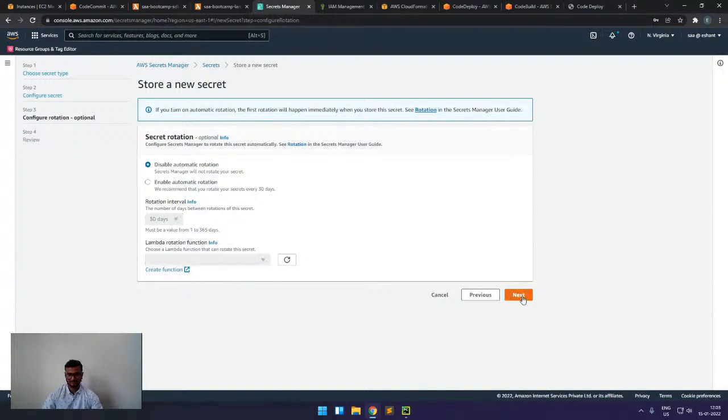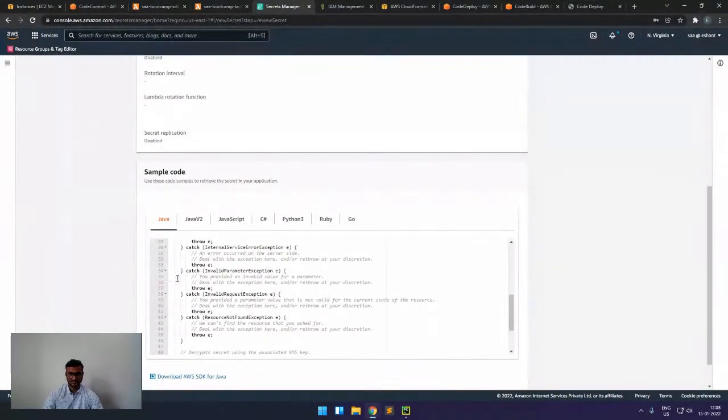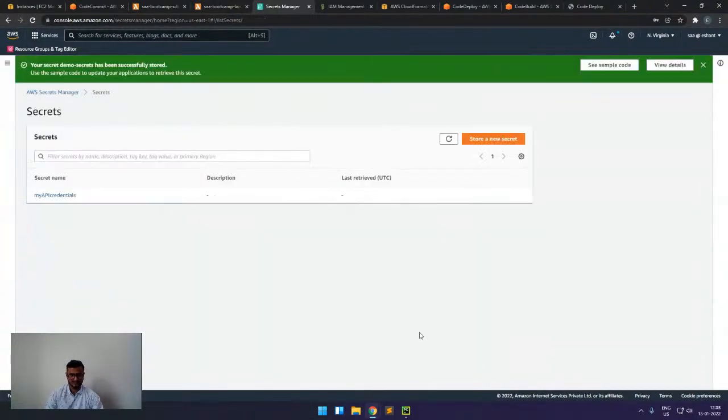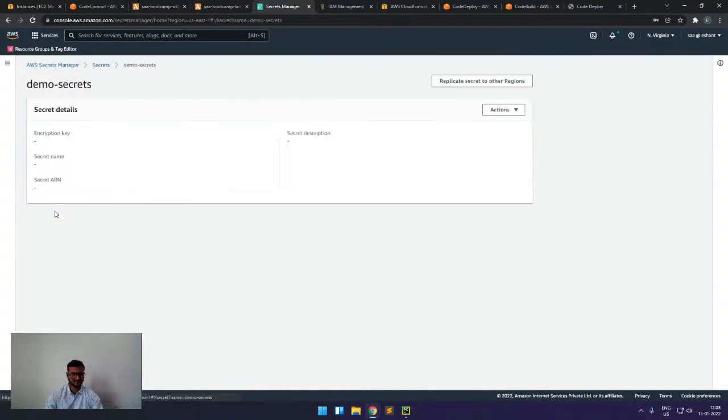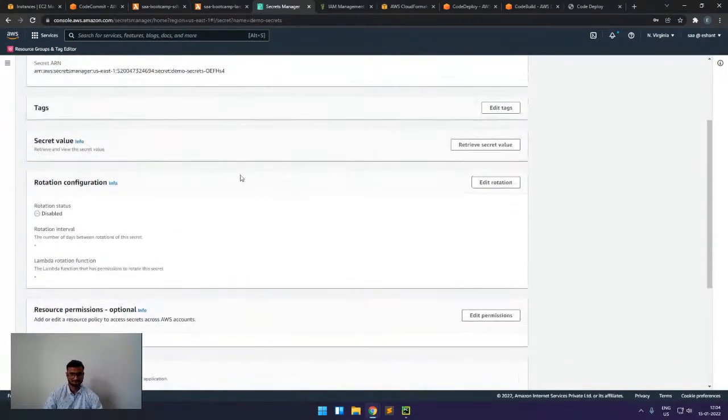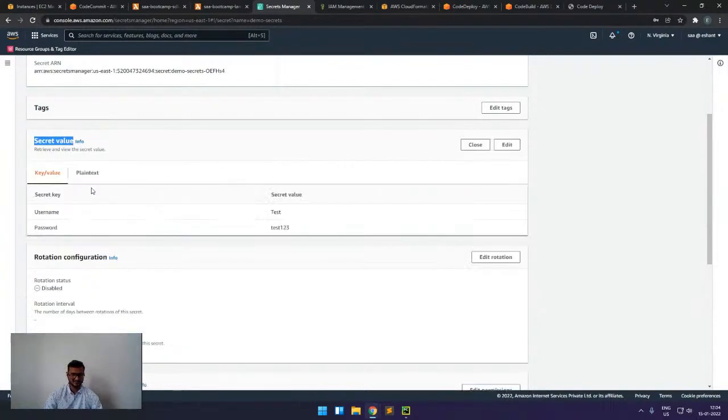So now if I go next, and here we can see if I click on store, and if I do a refresh here, we can see that the secret is not displayed here. But if I come here and click on retrieve, then we can see it.